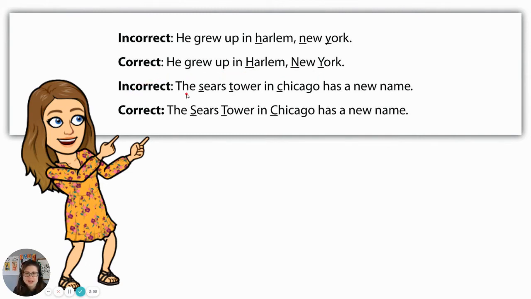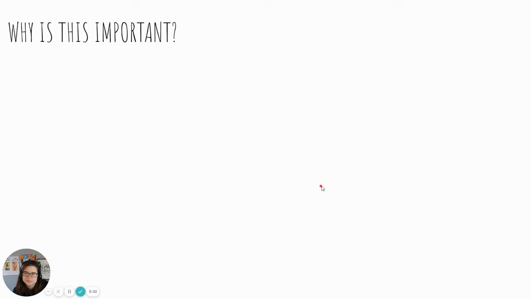Another example, the Sears Tower in Chicago has a new name. In this sentence, no proper nouns are capitalized, so this is incorrect. We need to make some corrections to this sentence by capitalizing the S in Sears, the T in Tower, and the C in Chicago, because again, those are specific places.